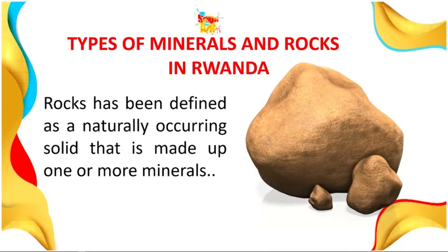Rock has been defined as a naturally occurring solid that is made up of one or more minerals. The type of minerals found in a rock is one of the major things that define what the rock is going to be. The aggregate of minerals also affects a lot of things about the rock. For example, it affects its permeability, its texture, its color. So the mineral itself is one of the major things that affect what a rock is going to be.